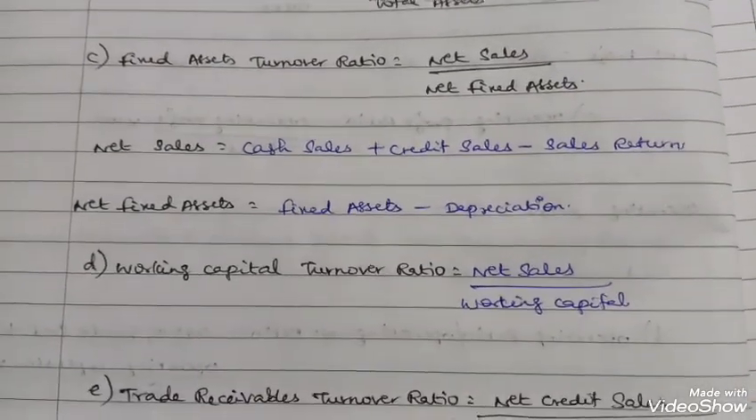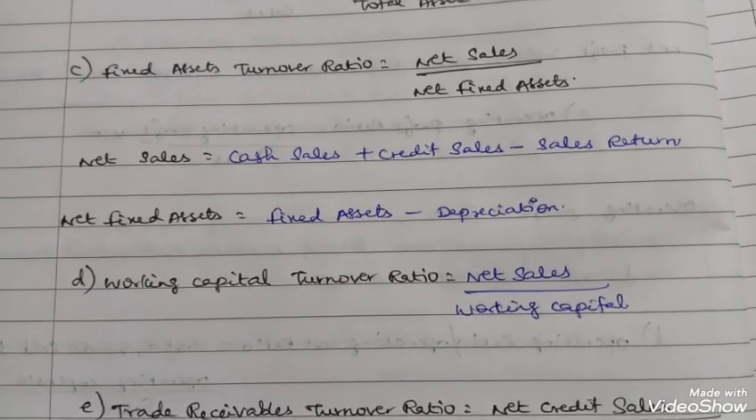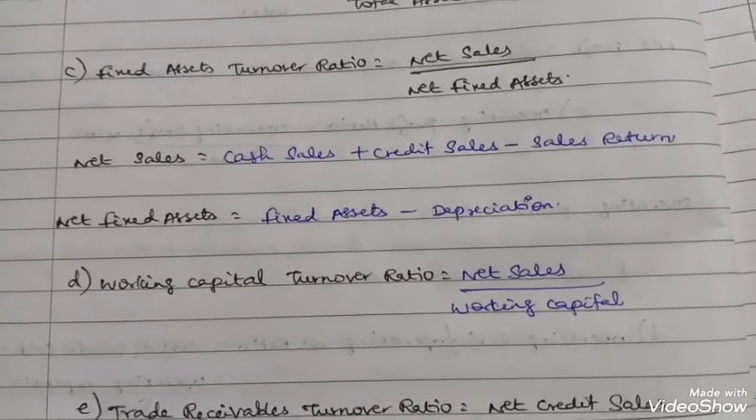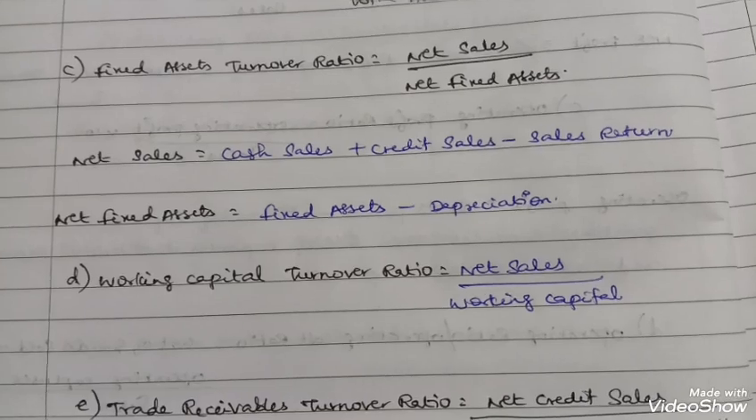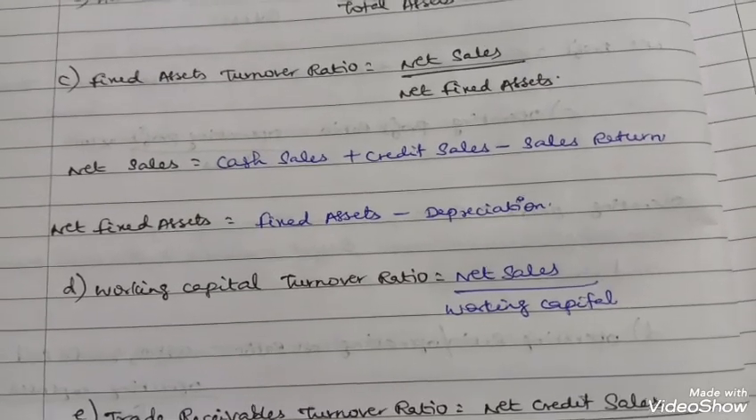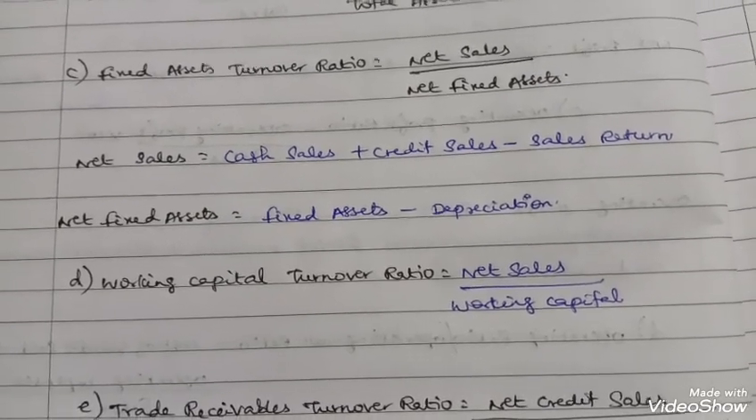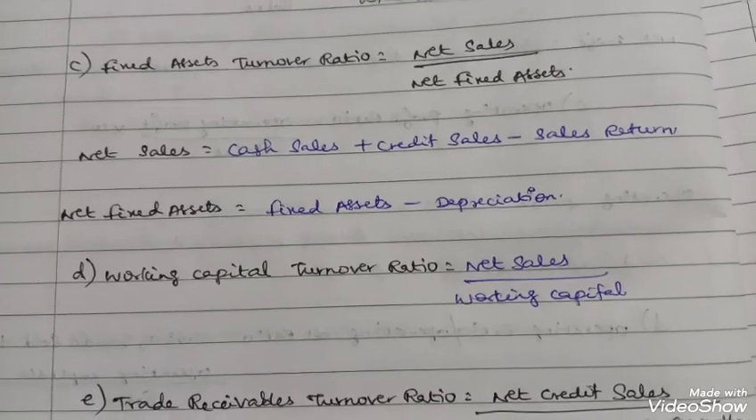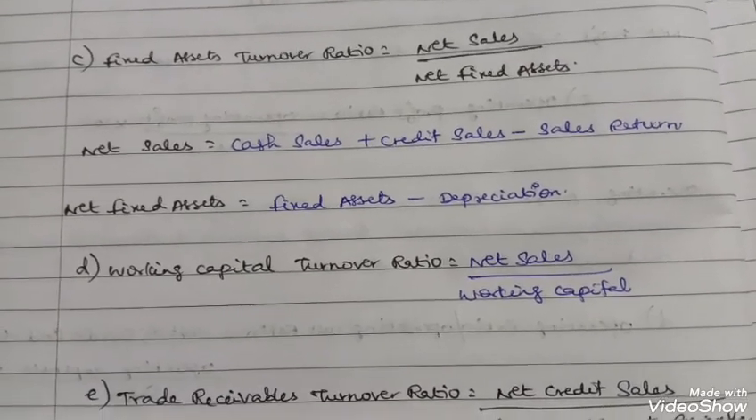Working capital turnover ratio. Working capital turnover ratio is equal to net sales by working capital. Working capital is equal to current assets minus current liabilities. Net sales means cash sales plus credit sales minus sales return.